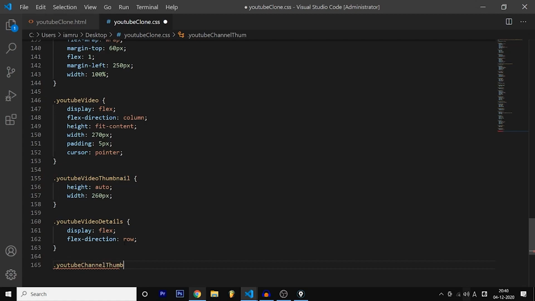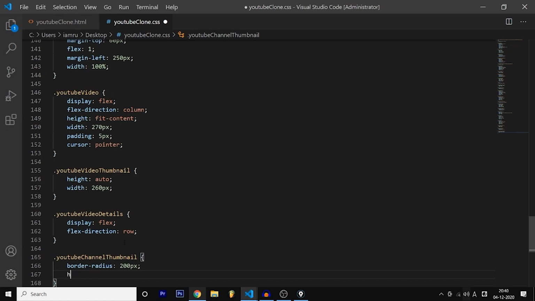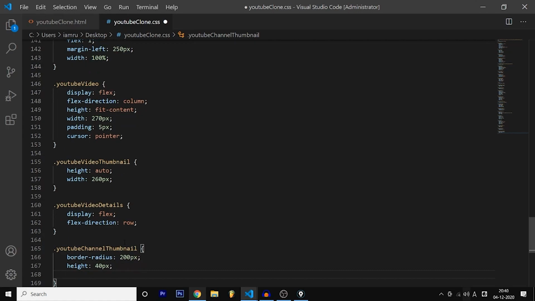So after this, YouTube channel thumbnail. Now this is important as well. Border radius 200 pixels. You know this. Why? For that circular nature. Height is 40 pixels, because basically all images are not in the same ratio. Some images are too long, too short. That's why we need a fixed height. And the margin top, which is the distance from the top, is 12 pixels.